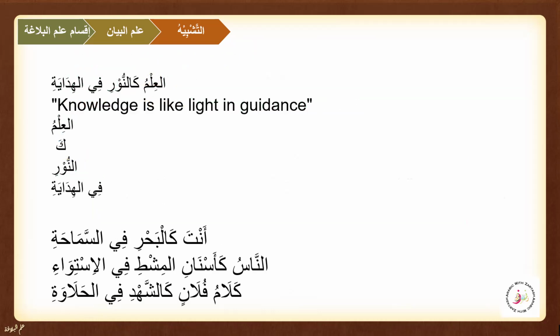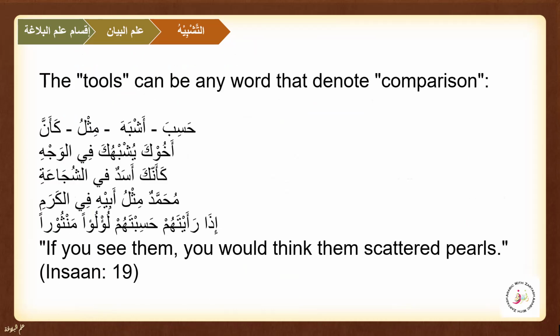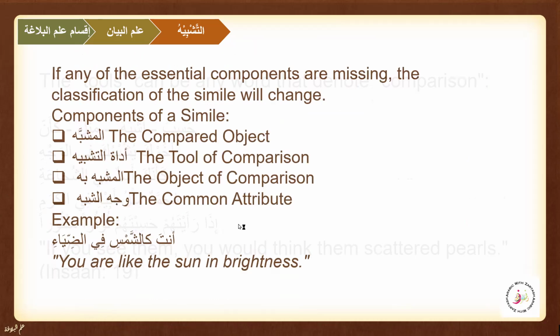We also did a few more examples regarding all the arkan when they are present. We learned about the tools, like ka. There are other tools like hasiba, ashbaha, mislu, ka'anna, and we also did examples for these tools that denote the comparison. Today, inshallah, we are going to continue with what happens if any of the essential components, the arkan, that we know are four, go missing. Again, I'm repeating, they are mushabbah, the adatu tashbih, the mushabbah bihi, and the wajhu shabah. If any of them are missing, we have different classifications for the simile. It is going to change.